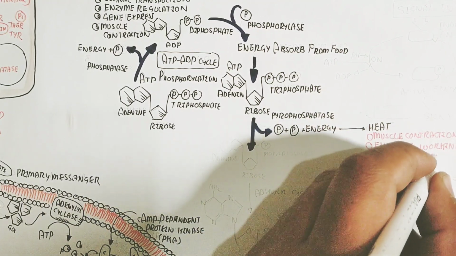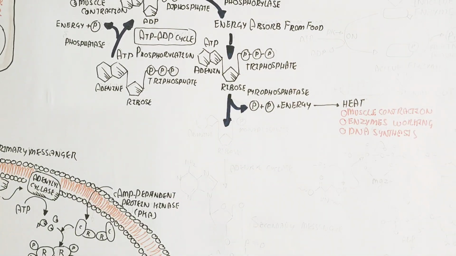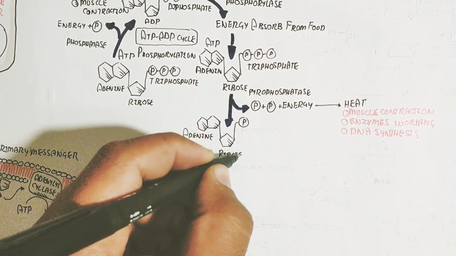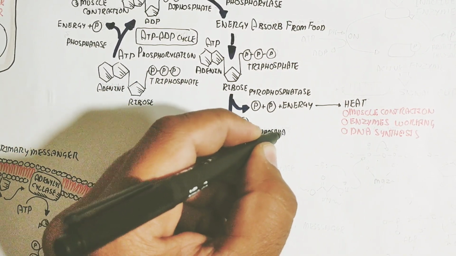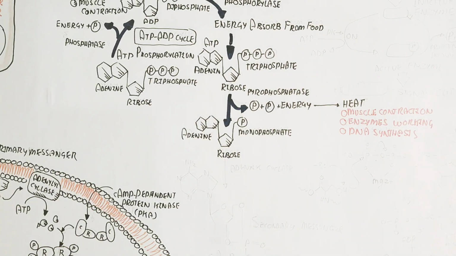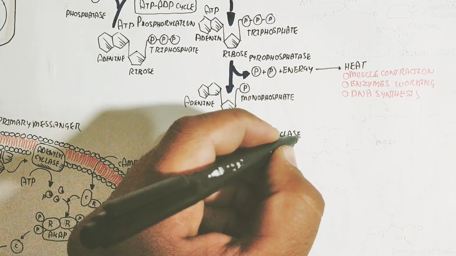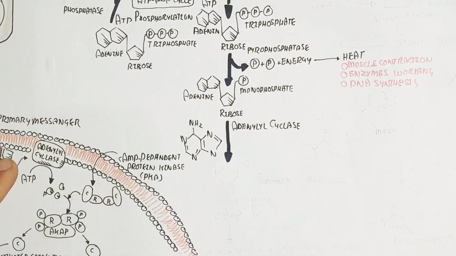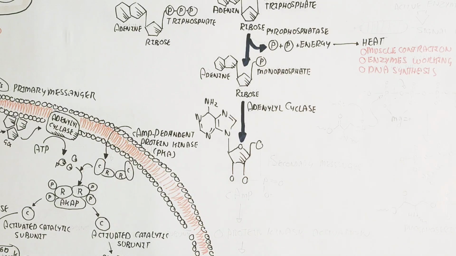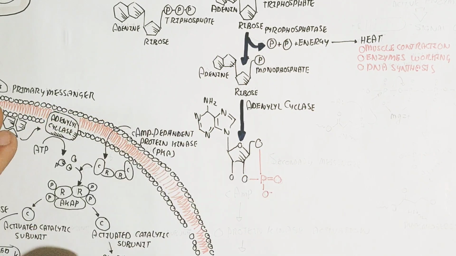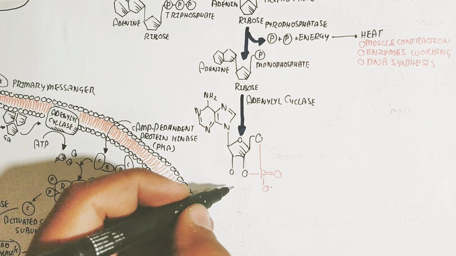Anyhow, the pyrophosphatase enzyme is used for separating the double phosphate group to produce a lot more energy, in the form of heat, for muscle contraction, enzyme working, and DNA synthesis. An important thing you need to understand is that adenosine monophosphate, through the adenylyl cyclase enzyme inside the cell as a signaling pathway, is converted to cyclic AMP.